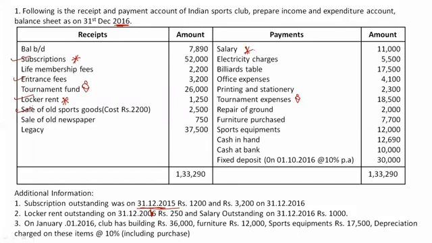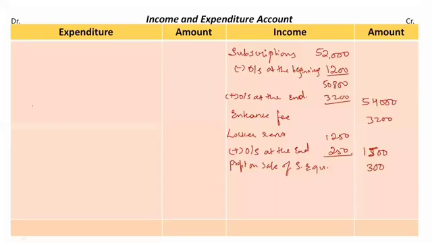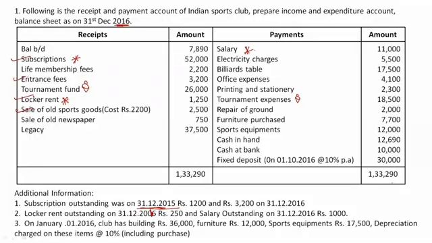Then we have sale of old newspapers, right? So again, it's regular. We are getting newspapers regularly, so we also have to sell the outdated newspapers. So it is my revenue income, rupees 750. Sale of old newspapers, rupees 750. Clear? Then back to the question.